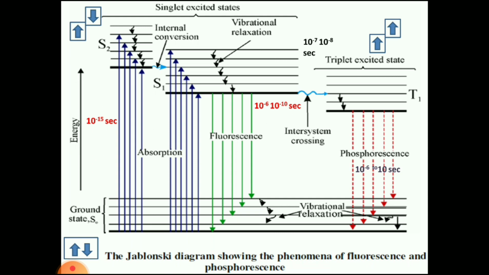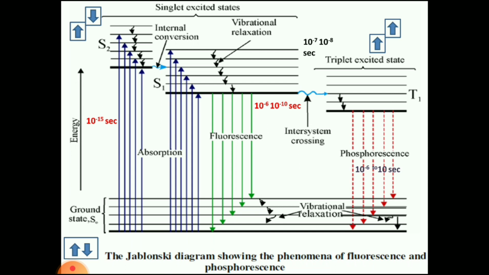Most of the electrons in a molecule are present in the ground state. When we give UV visible radiation or electromagnetic radiation, the molecule absorbs the radiation and goes from the ground state to the excited state. At the excited state, they are unstable. The time taken for excitation of electrons is 10 to the power of minus 15 seconds.